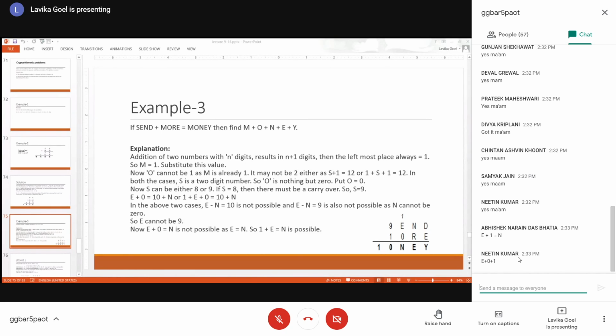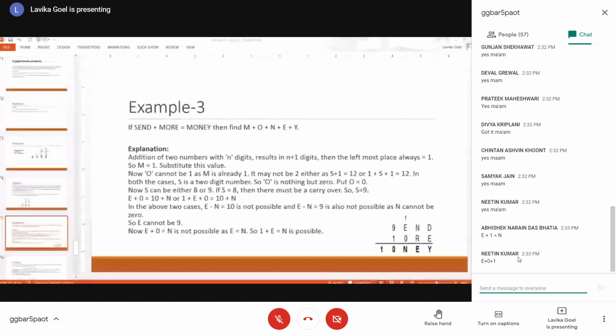So that means there is a carry from the previous column, N plus R column, right? So E plus 1 is equal to N. That we have established another new constraint, that E plus 1 is equal to N. And this also makes us conclude that there is a carryover from the previous column, N plus R column. So now let us devise the equation for the next previous column. What will be the equation for the N plus R column now?